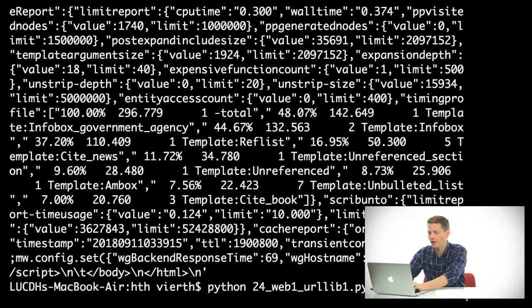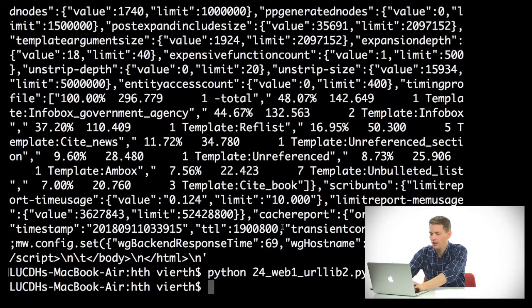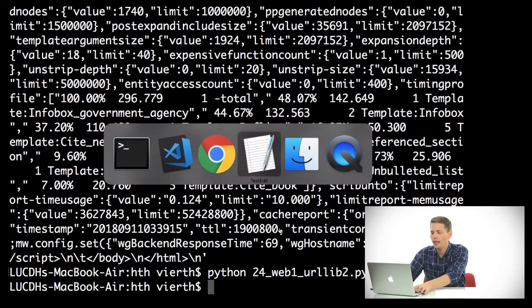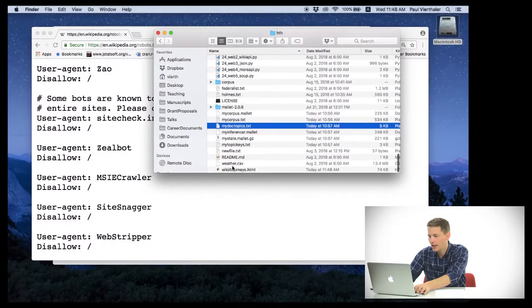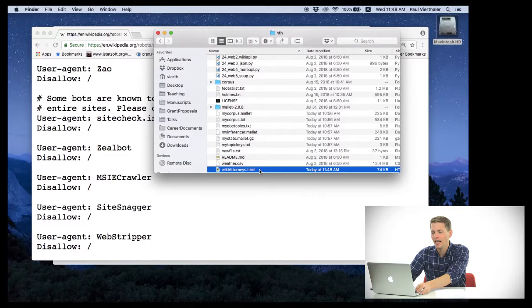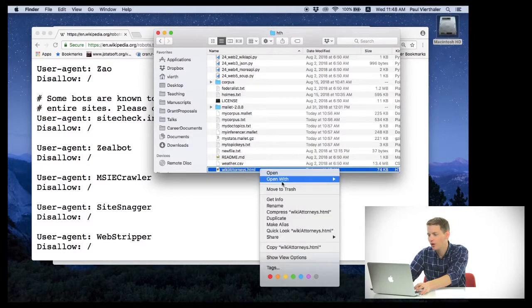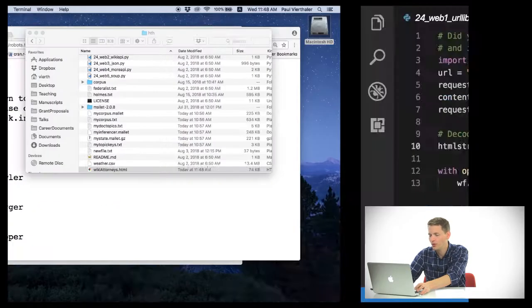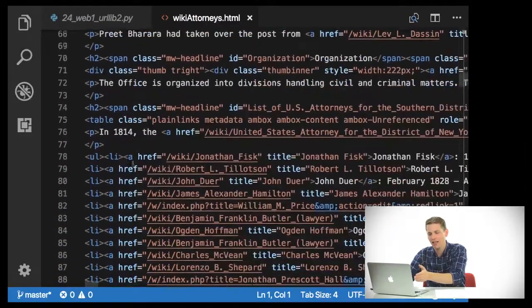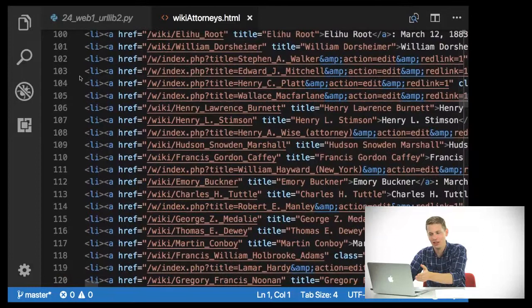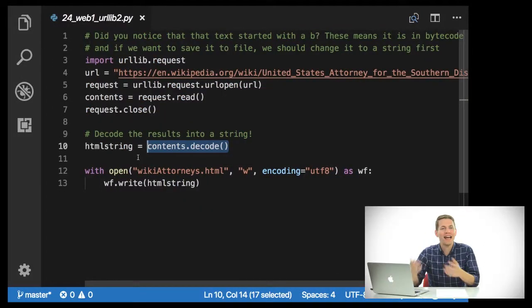I'll go ahead and run this here. And it will now create a file called wikiattorneys.html. You'll notice my computer wants to open it in Chrome, but I can open this with Visual Studio Code. And we can see that now we have this nicely easy to read HTML. And so we have this nice and saved. And in a bit, we'll get to parsing that.